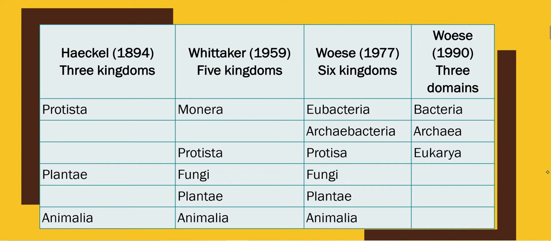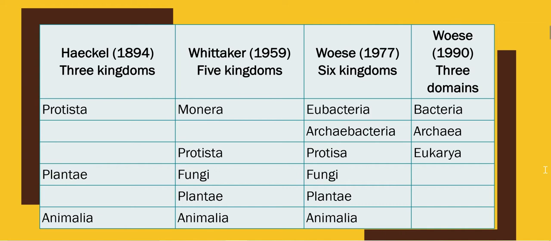Haeckel. Then we have this five kingdom system that was given by Whittaker in 1959. Then Carl Woese, his name was Carl Woese. He gave six kingdom system. Then again Carl Woese gave three domains for all these kingdoms. There was one more scientist, that is Linnaeus, who gave two kingdom system.